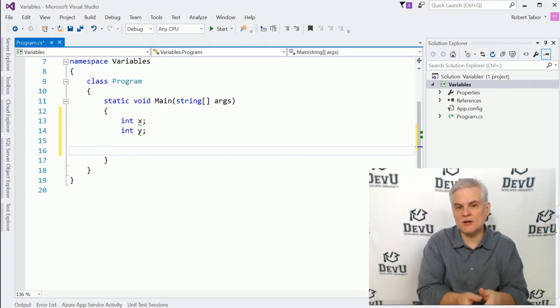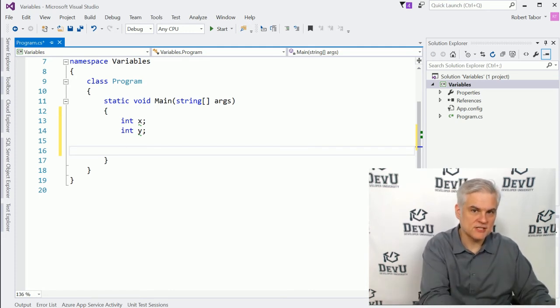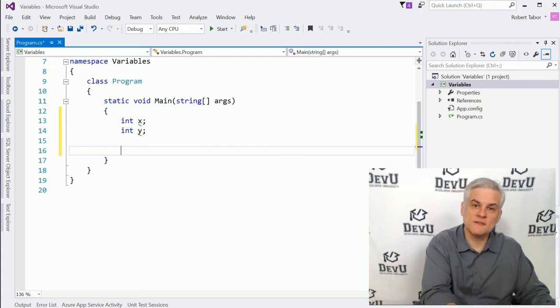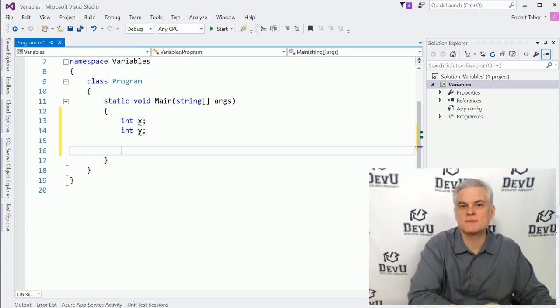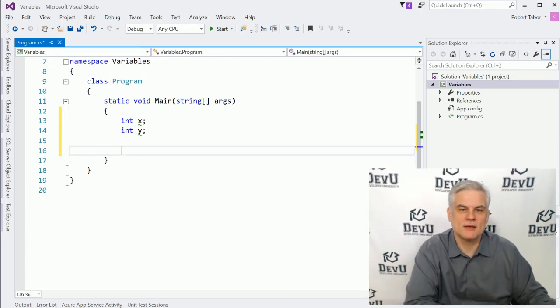Now we're asking it to create these two buckets, and eventually we're going to put values into them and read values out of them, but at this point we're just declaring their existence and saying here's what we need to work with. And then after we've declared them, we can begin to work with them and assign values, retrieve values from them.